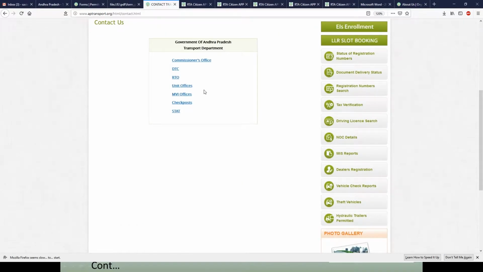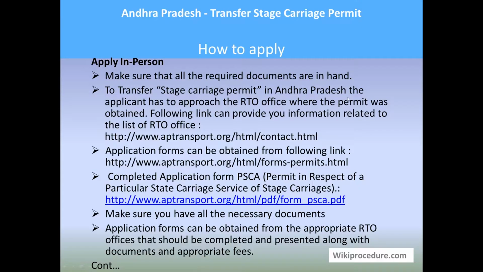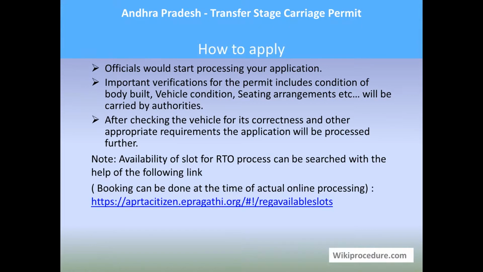As I said earlier, you can download the form using the two links provided here. Download, print and complete the form for applying. Make sure that you have all the documents before applying for the procedure, because if you miss out one document, your application stands rejected. Moreover, you can collect your application form from the respective RTO office on your visit. Once you collect the form, fill it and attach all the required documents and submit it to the officer there. He will mark you the amount of the fee and the counter where you need to pay the fees. Go to the counter, submit the documents, and pay the fees.